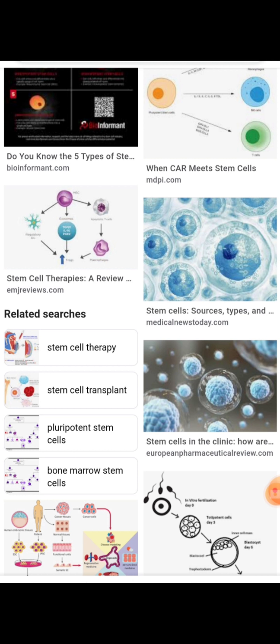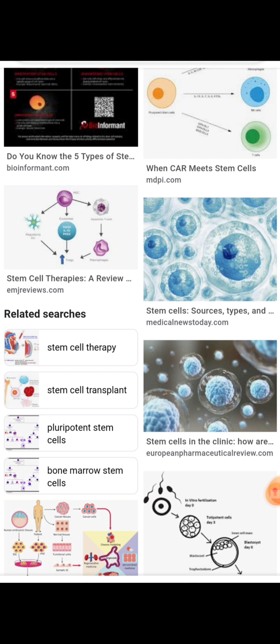Multipotent stem cells are differentiated from pluripotent stem cells and can give rise to only a limited number of cell types. Example, hemopoietic stem cells, which can be differentiated into RBC, WBC and blood platelets only. Unipotent stem cells are differentiated from multipotent stem cells.